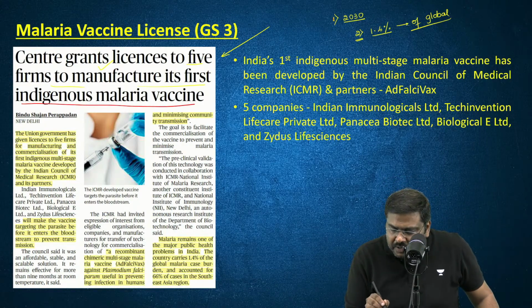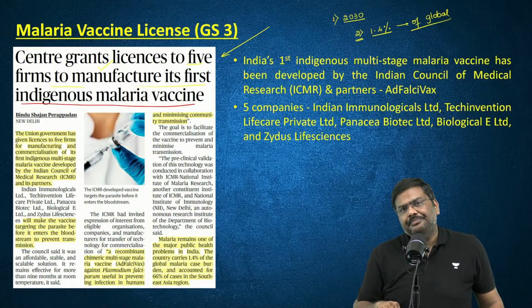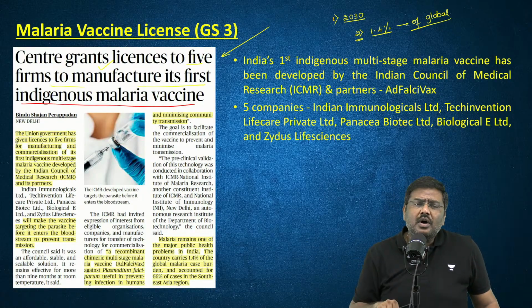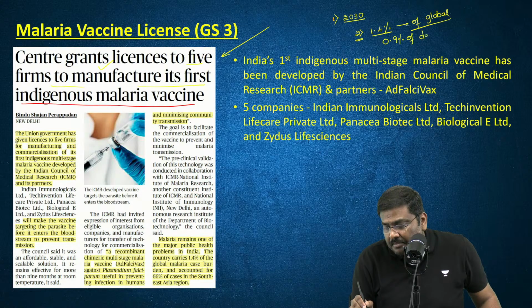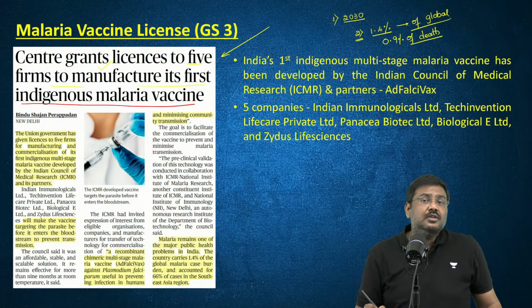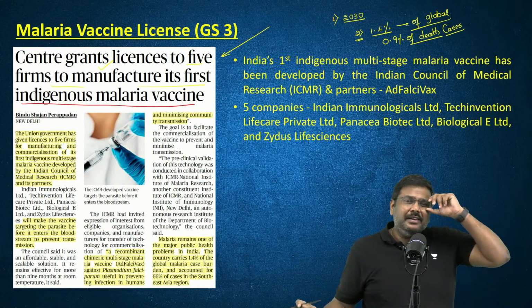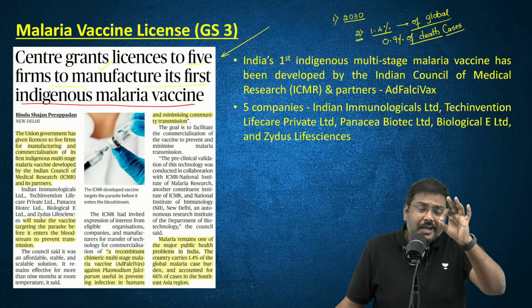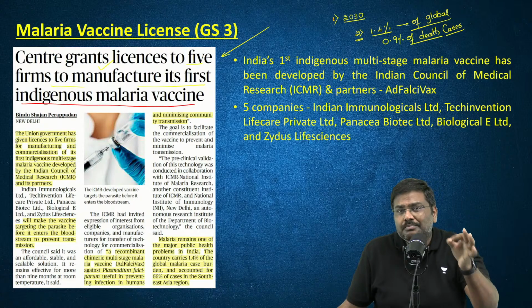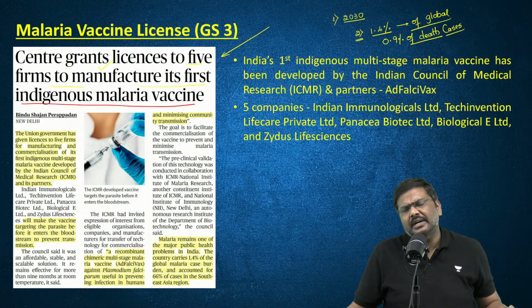Second very important point is the deaths caused because of malaria. Out of the total deaths caused by malaria, India accounts for 0.9% of the death cases. That's a very high burden, by the way. In the whole globe, India alone accounts for around 1% of total malarial deaths.